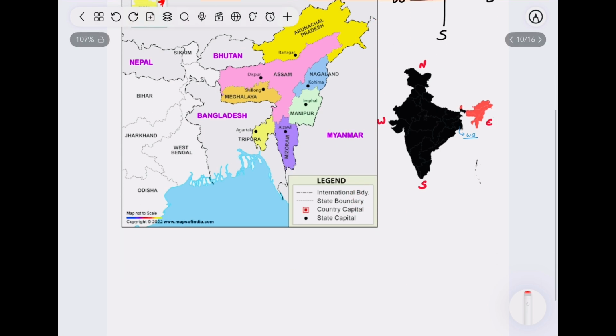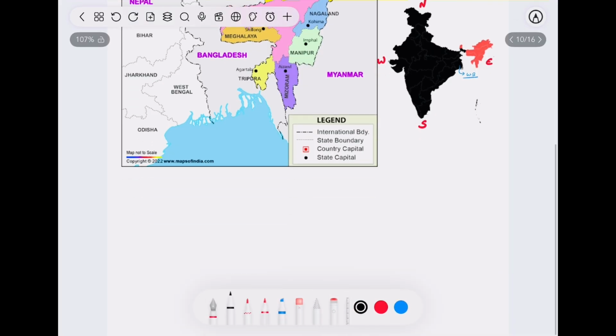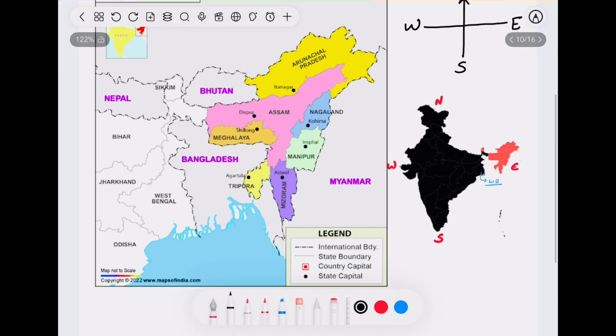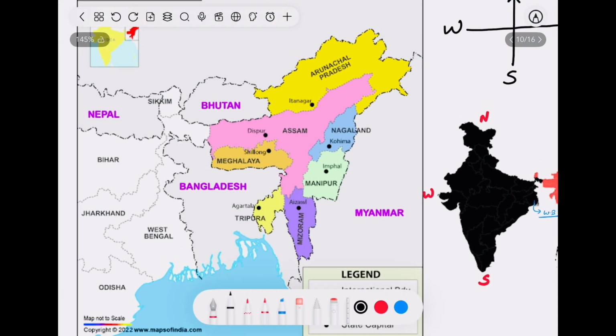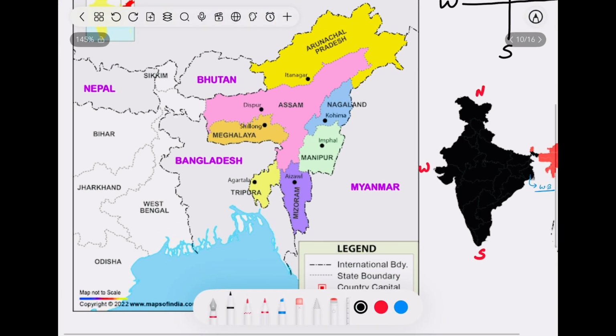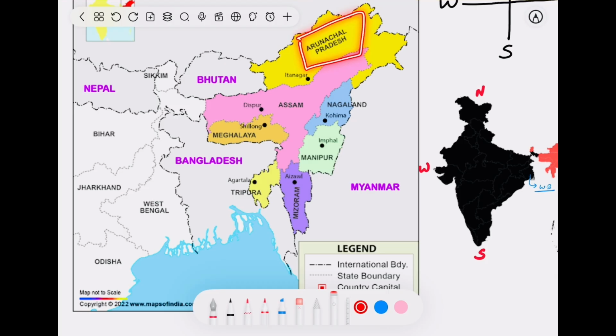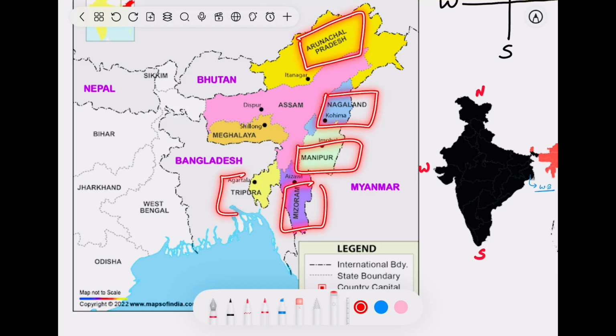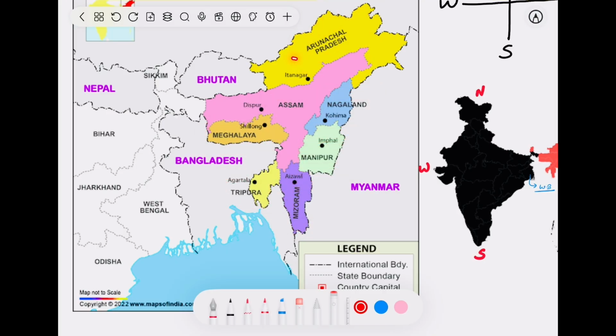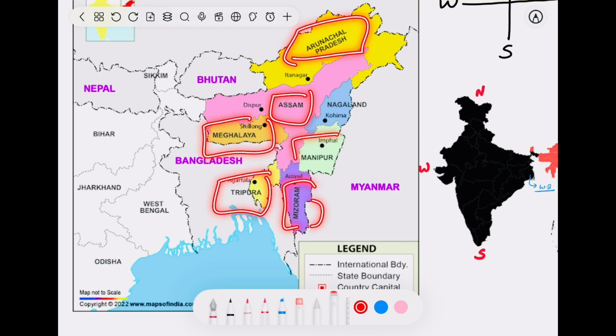So what all are the states which are covered in Seven Sisters? First try to recall the names which are covered in Seven Sisters. You can see for a while which all states are covered, then we will try to recall without watching them. Let's start from north. Arunachal Pradesh, Nagaland, Manipur, Mizoram, Tripura, Meghalaya, and Assam. So these are the major seven states covered in Northeast India.